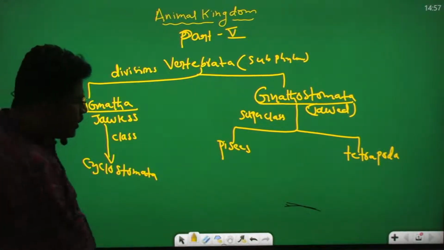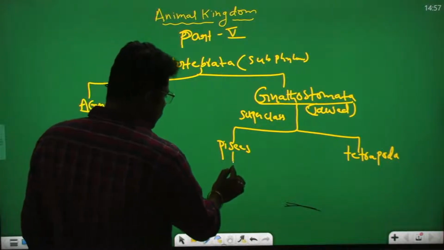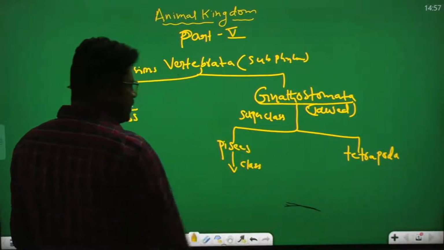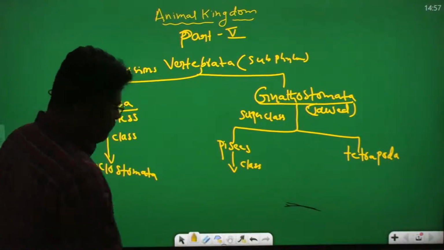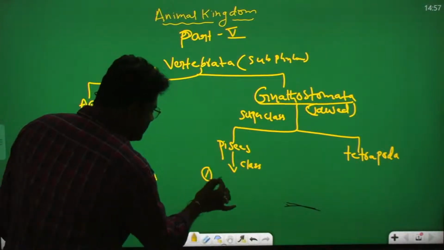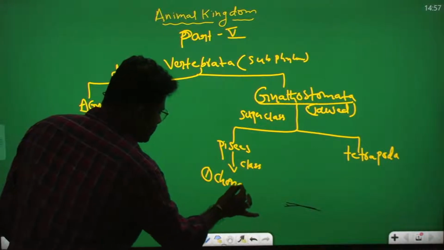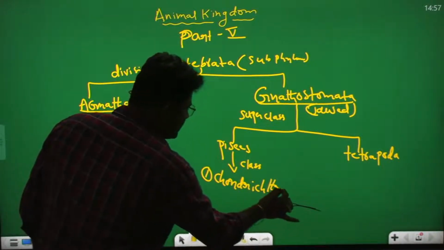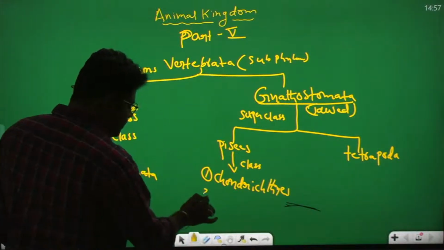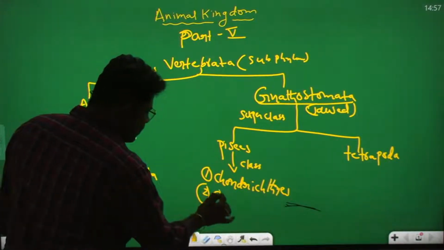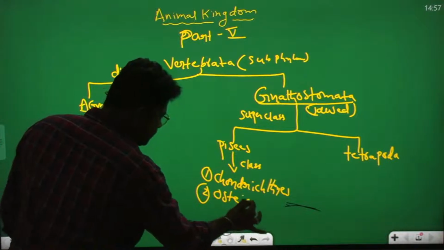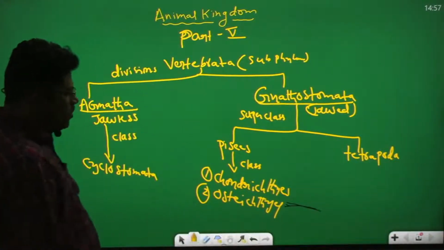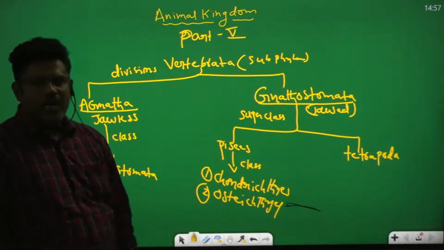In the Pisces, two classes are present. One class is known as Chondrichthyes. Second class is known as Osteichthyes.